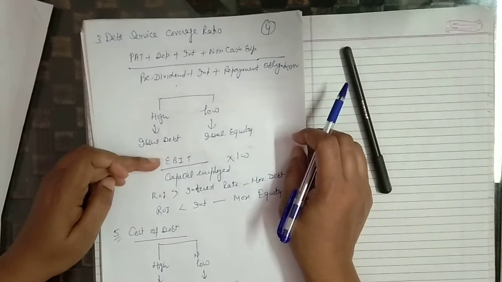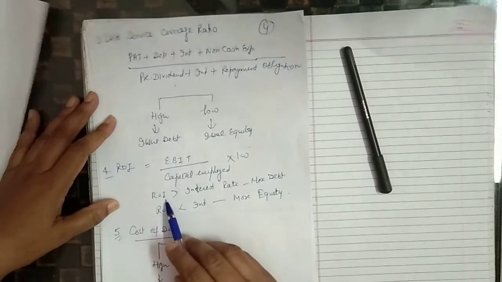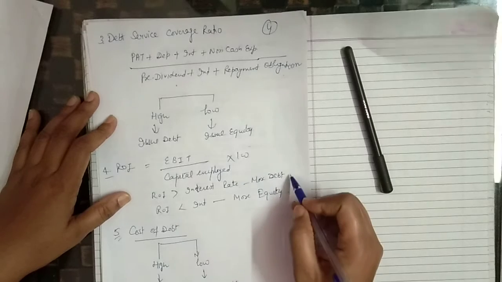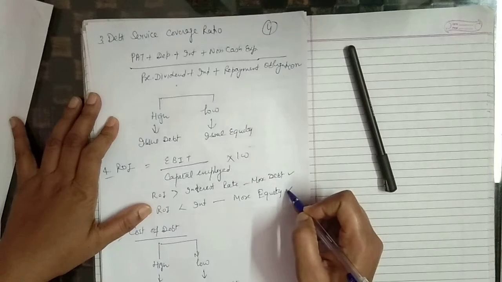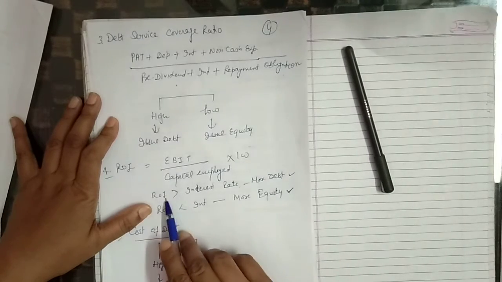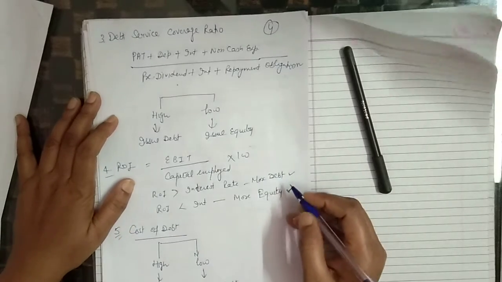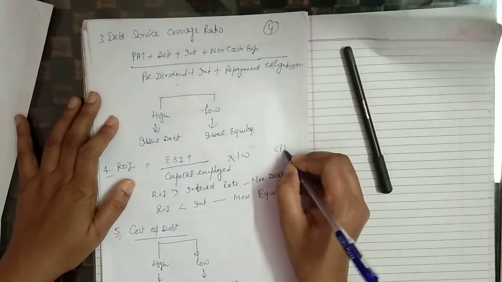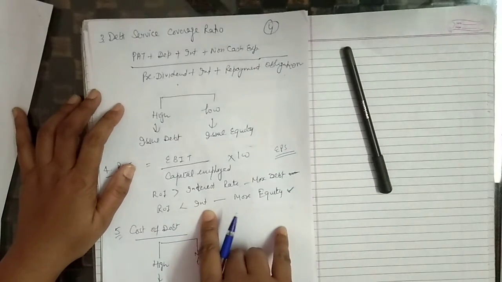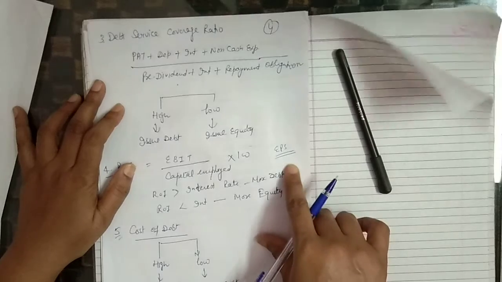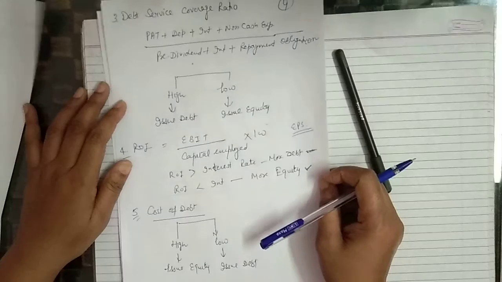Its formula is EBIT, earning before interest and tax, divided by capital employed into 100. If ROI is more than interest rate, then it should use more debt. If ROI is less than interest, then company should use more equity. In the first case, company is able to pay its interest in a good manner and company's earning per share would increase. If ROI is less than interest, then company's EPS, earning per share, is going decreasing, so company should use more and more equity.